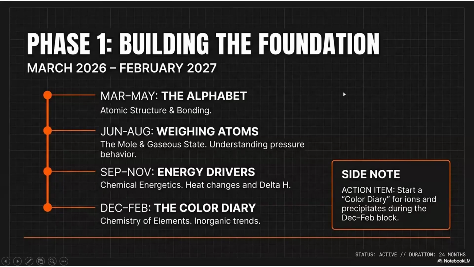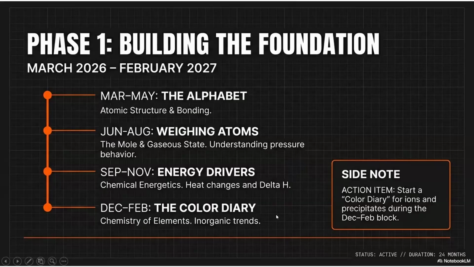Then from September to November, we are going to learn about energetics, which I told you before. It is regarding chemical energetics, the heat changes that take place. Then from December to February, I call it like color array.